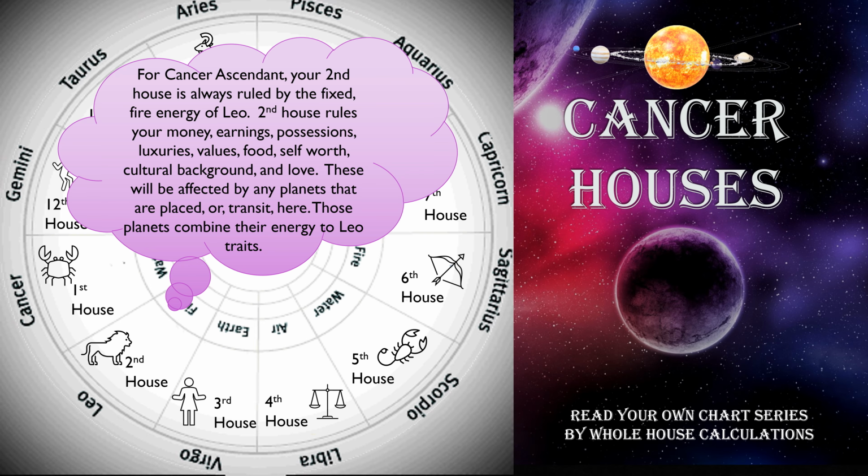For Cancer ascendant, your second house is always ruled by the fixed fire energy of Leo. Second house rules your money, earnings, possessions, luxuries, values, food, self-worth, cultural background, and love. These will be affected by any planets that are placed or transit here. Those planets combine their energy to Leo traits.